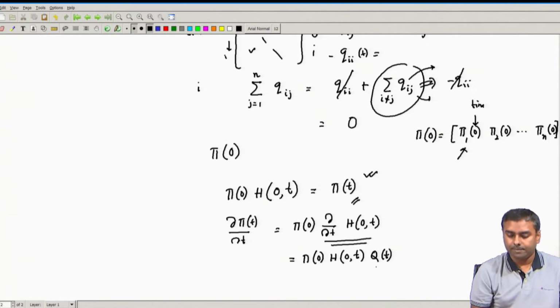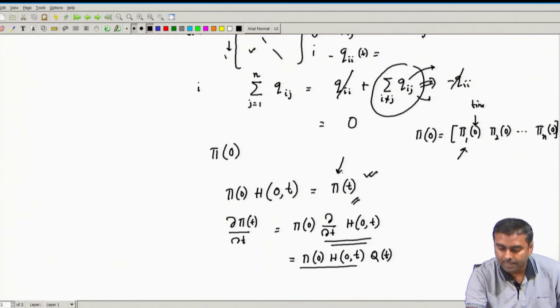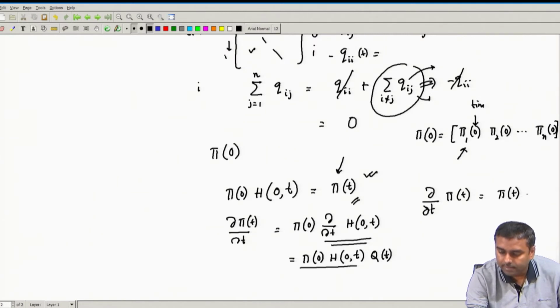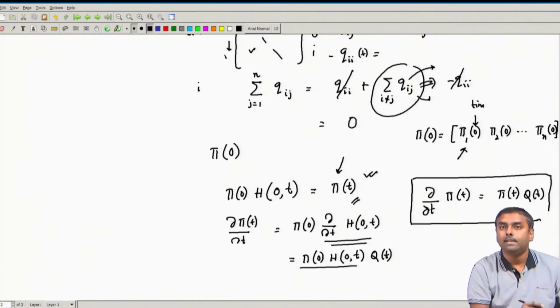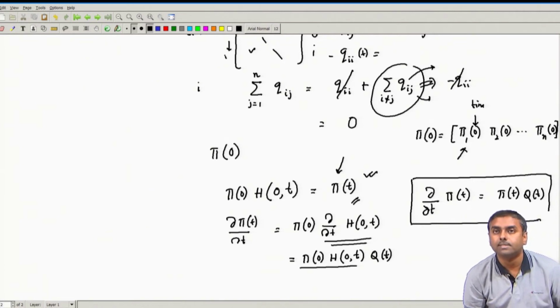Again from this definition, that is pi t. Therefore, I can write del del t of pi t is nothing but pi t into Q t. That is the fundamental differential equation that describes the state.